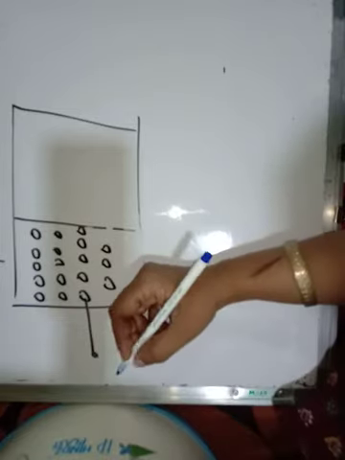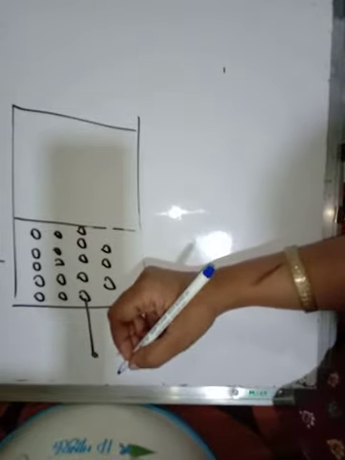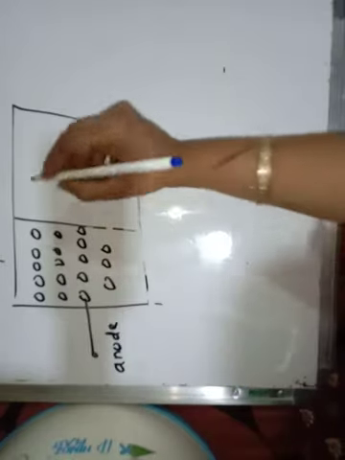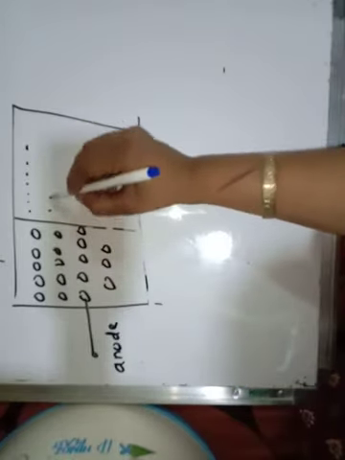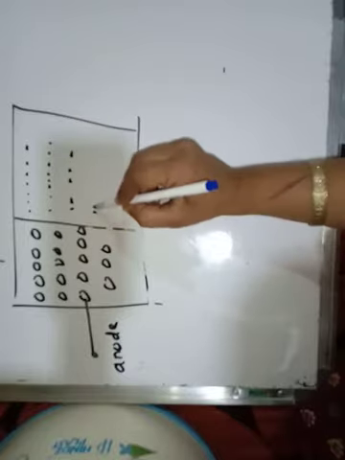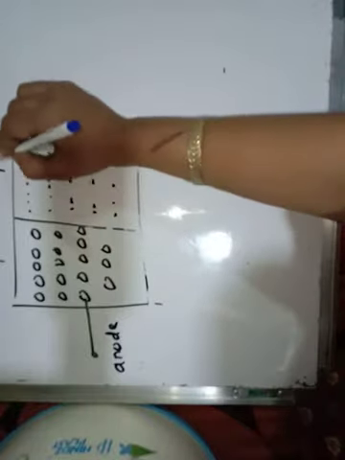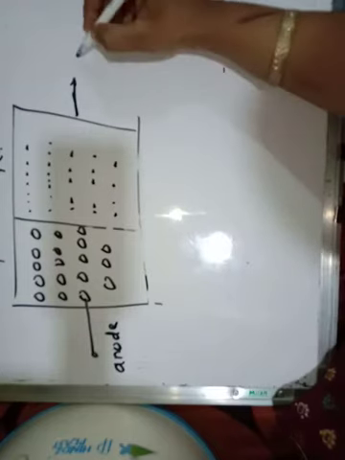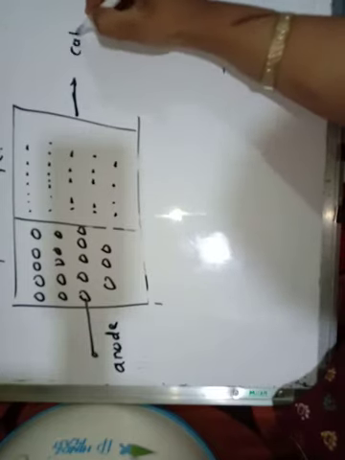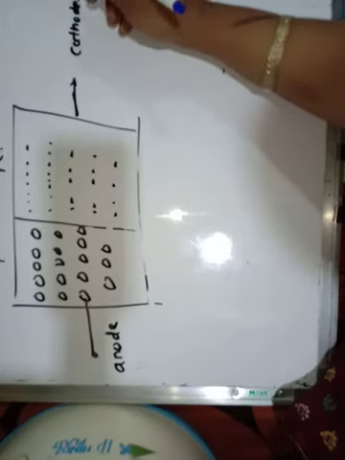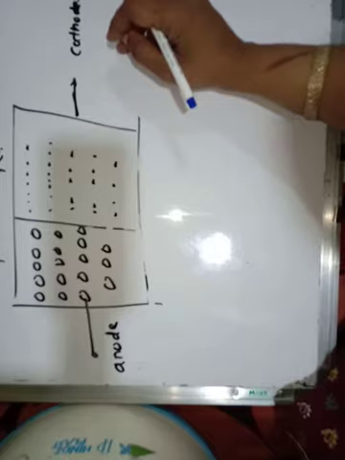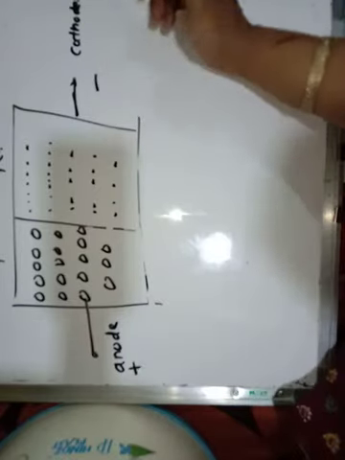So the p-type material is acting as an anode. This is the anode. And this is the n-type semiconductor, which contains the majority of electrons, and this is nothing but your cathode, because it contains the majority of electrons. So this is plus and this is minus.